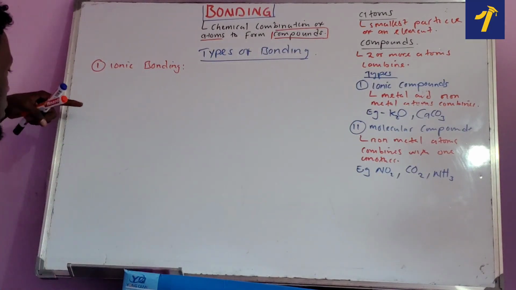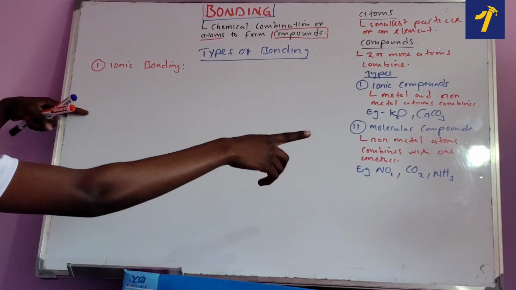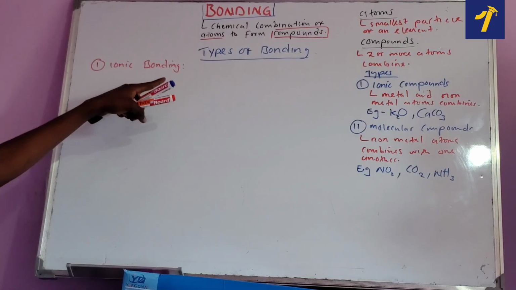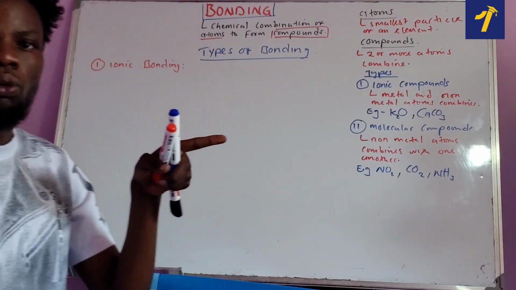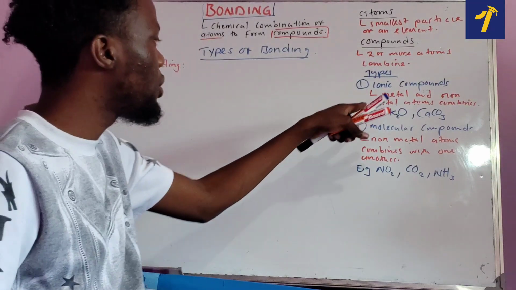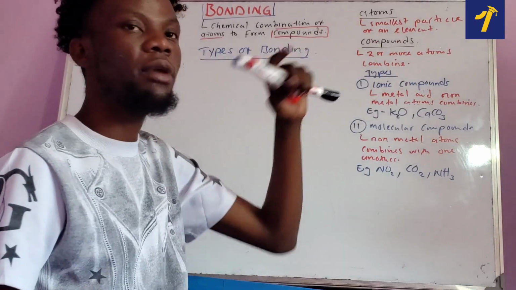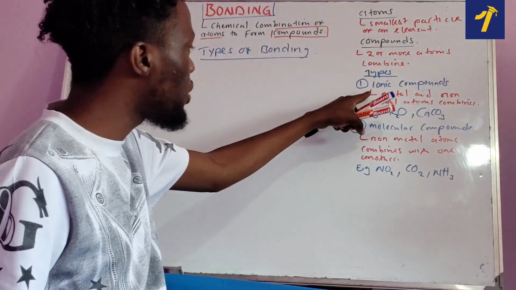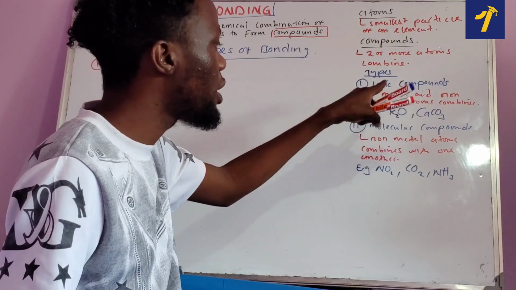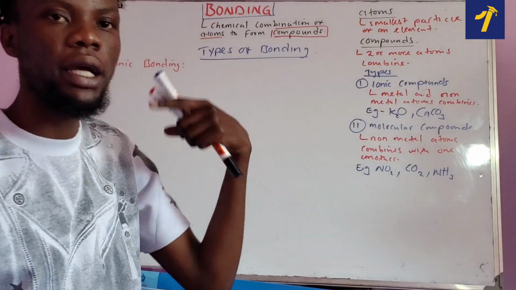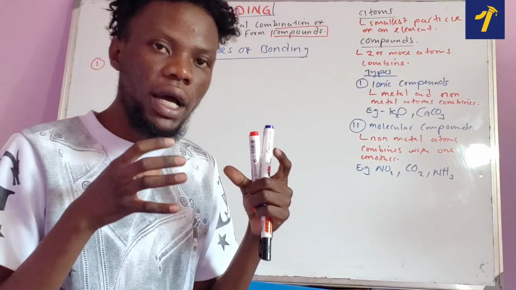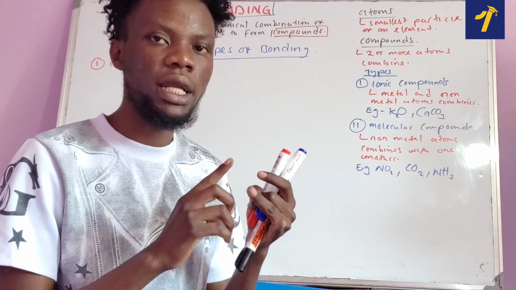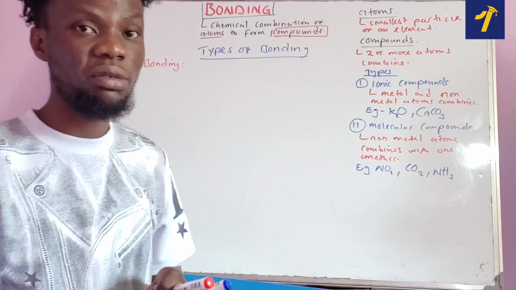And the second one we talk about molecular bonding. That's from the word molecular bonding. Okay? So ionic bonding, this is a type of bonding where it's going to exist between what? A metal and a non-metal atom. So make sure that you understand. That's why this compound, we are calling them ionic compound, because a metal and a non-metal were combining with one another.